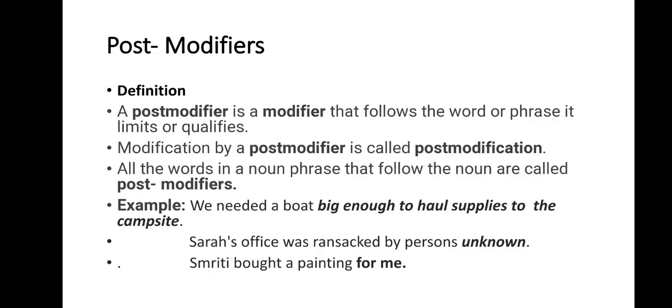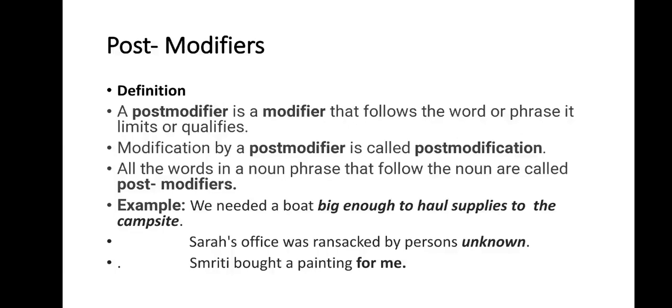Sarah's office was ransacked by persons unknown. So the word unknown describes the persons who came and ransacked the office. They were what kind of persons? They were unknown persons. They were strange people.